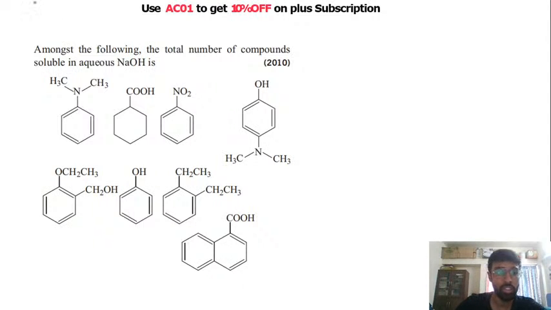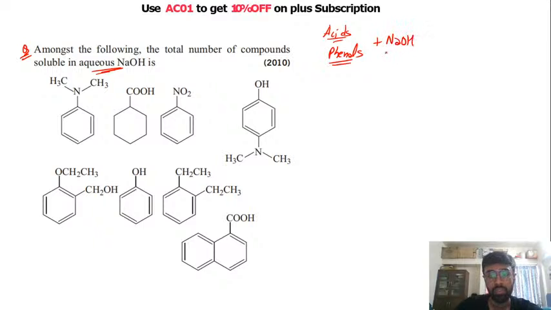So try to solve this question. In this question, you need to find out among the following the total number of compounds soluble in NaOH. So you need to find the number of compounds which are soluble in NaOH. Right, we know that your acids, phenols, right, these groups react with NaOH, है ना?